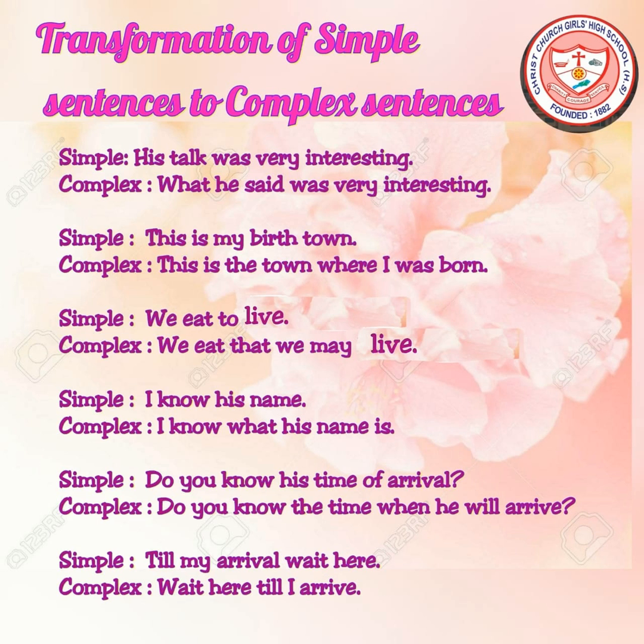Our next example is, do you know his time of arrival? And in complex we will write, do you know the time when he will arrive? Here we have used an adjective clause. And next, the last one is, till my arrival, wait here. And in complex sentence, we will write, wait here till I arrive. So the last one is an example of an adverbial clause. With the help of an adverbial clause, we have transformed the simple sentence into a complex sentence.